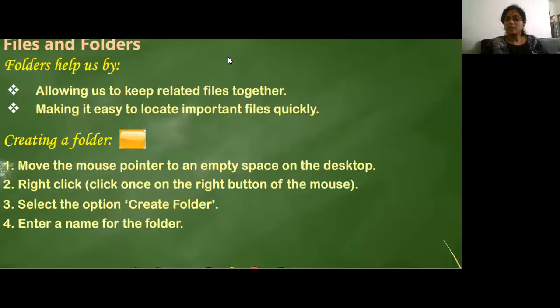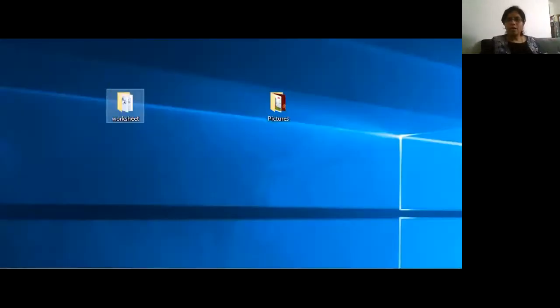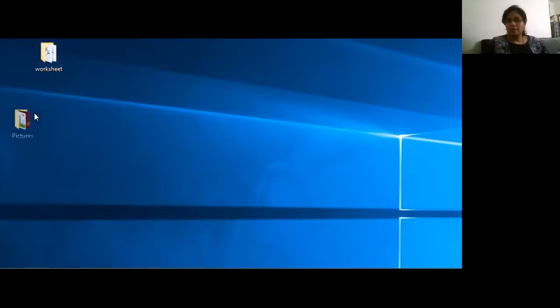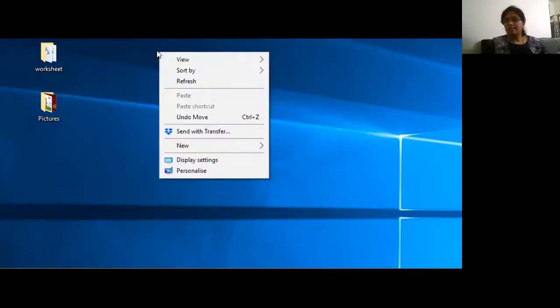So click once on the right button of your mouse, select the option create folder, enter a name of the folder. Yes, let's follow. So it is telling me, okay, this is my desktop. You can see now the desktop is an empty screen, right? Okay, I'll just place one or two here. So on the empty space here, not on the folders which are already there. So on an empty space, do right click. I'm using my middle finger and doing a right click.